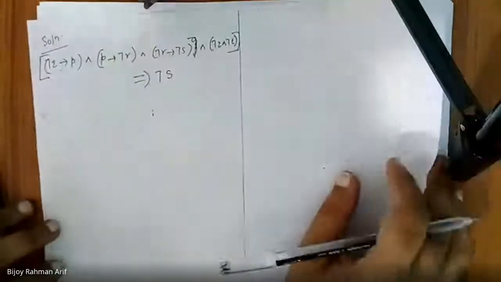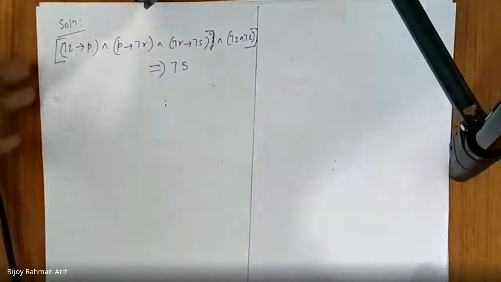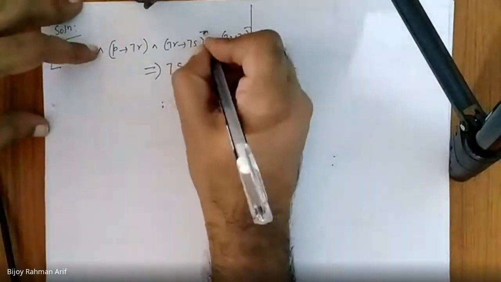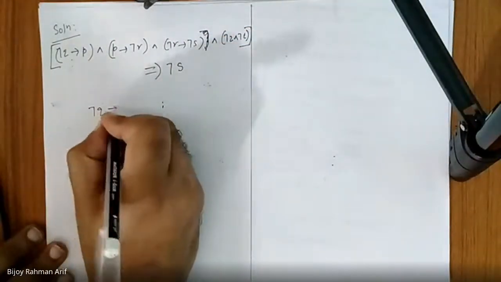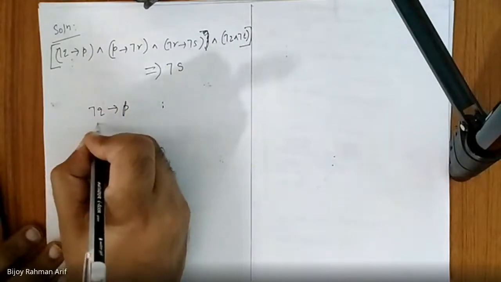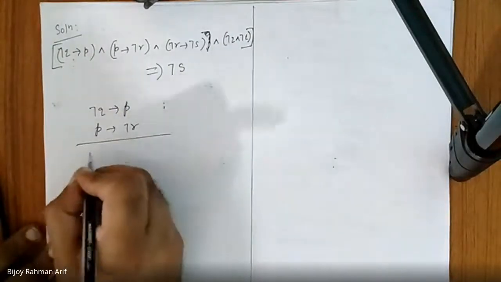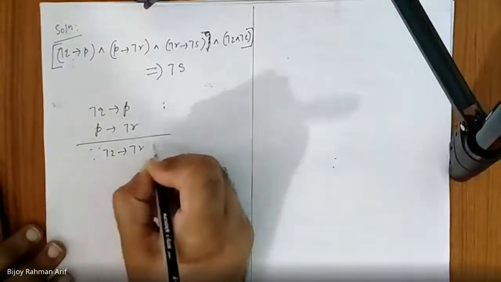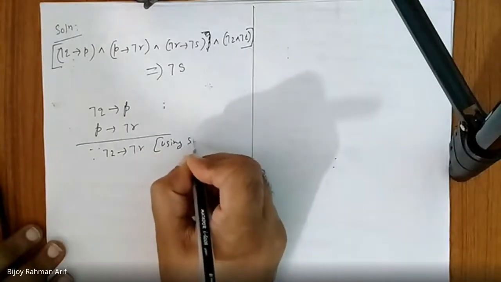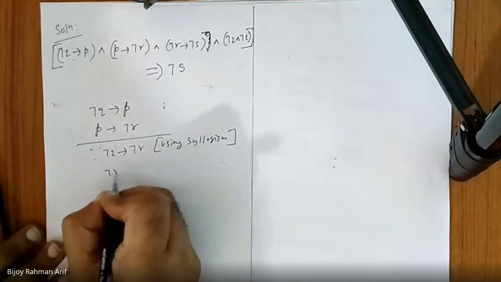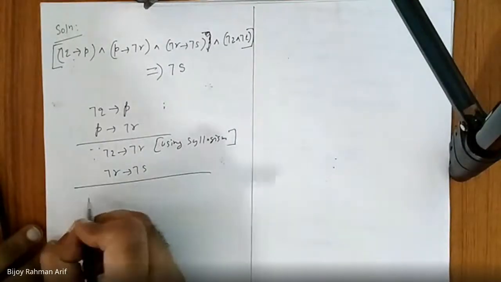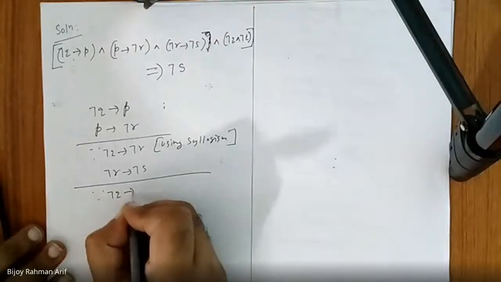Okay, guys, how can you prove this? Let's take this one. Not Q implies P, and P implies not R. What can we write using syllogism? Not Q implies not R, using syllogism. Then again, not R implies not S. What can we write using syllogism? Not Q implies not S.